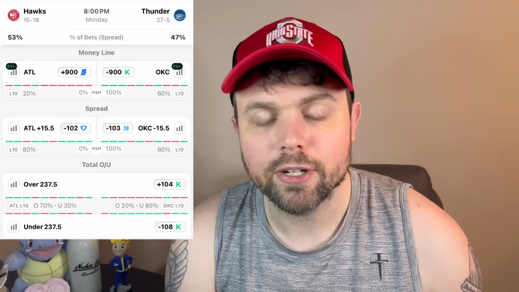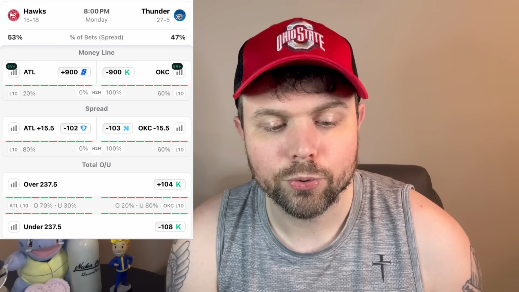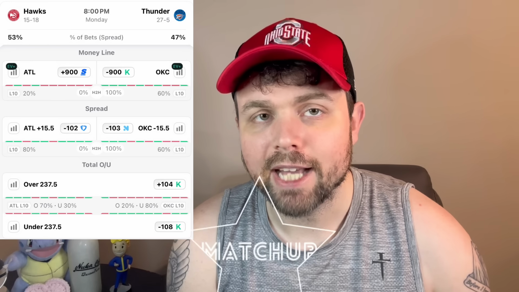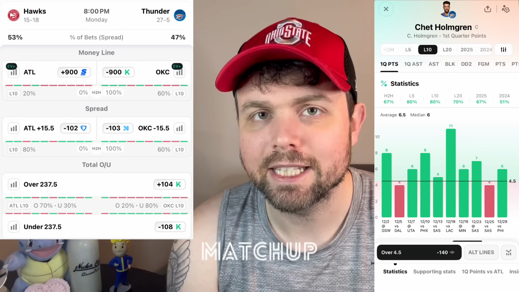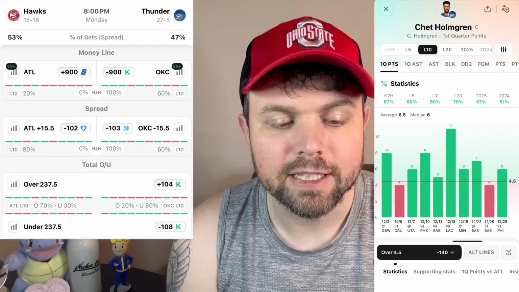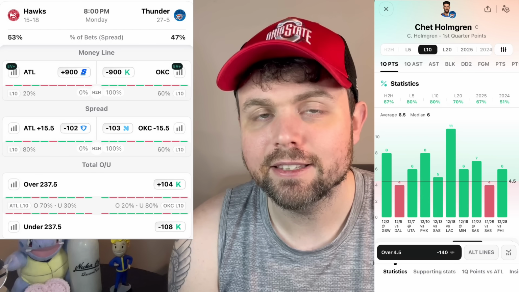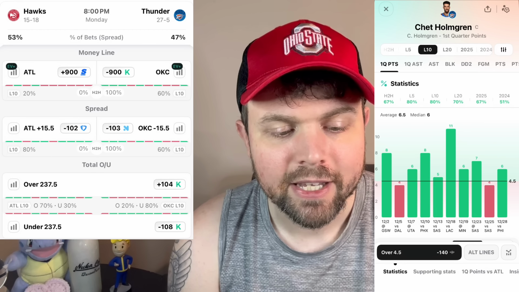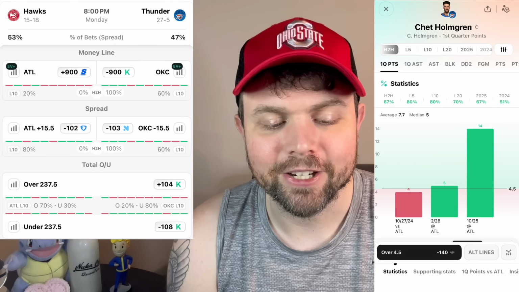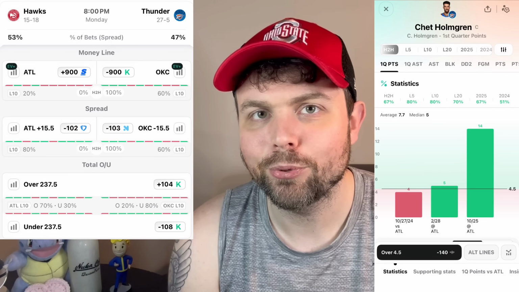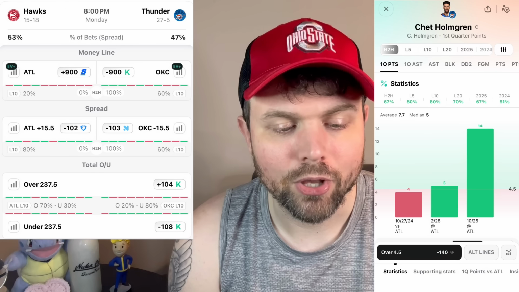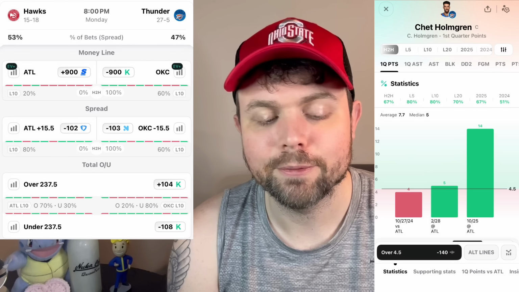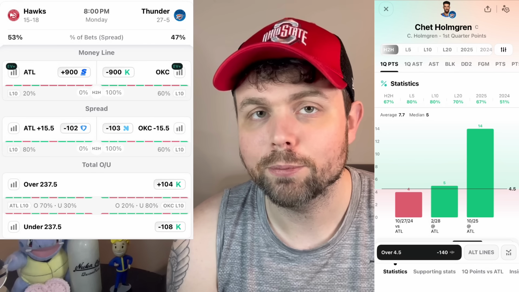So for the Thunder, I'm going to do a blowout protector. I like a first quarter prop, and this is a matchup play. I like Chet Holmgren over first quarter points. The Hawks give up the 9th most points to the center position. He's hit this in 7 out of the last 8 games. And very, very early in the year, he played against the Hawks. He dropped 14 points in the first quarter against them in what turned out to be a 17-point blowout. He did go over his regular points line, but he does hit his first quarter points a little bit more than his regular points.